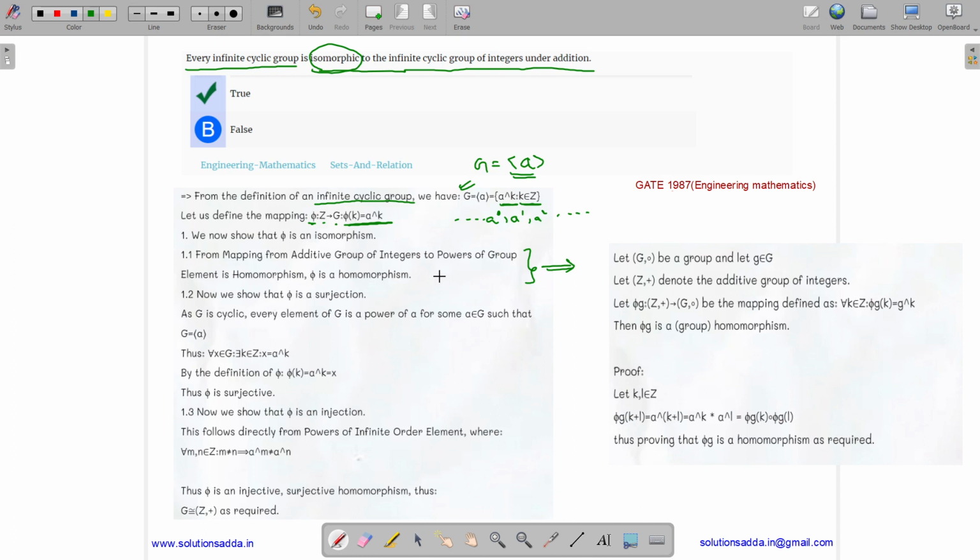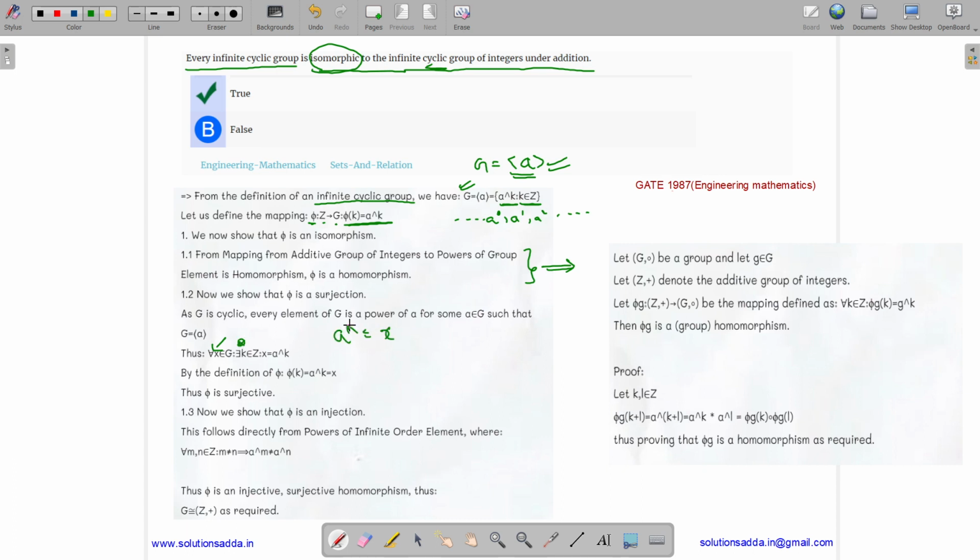Now, for the second one, we have to show that phi is a surjection. How can we show that? As we know that G is a cyclic group, every element of G is a power of a, for some a belonging to G. So suppose we have some element x belonging to G. Then there must exist some k such that a raised to the power k equals x.